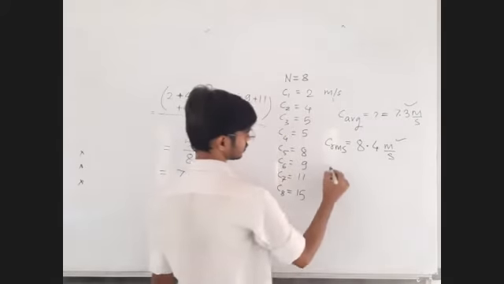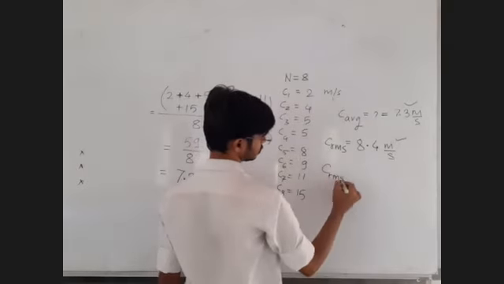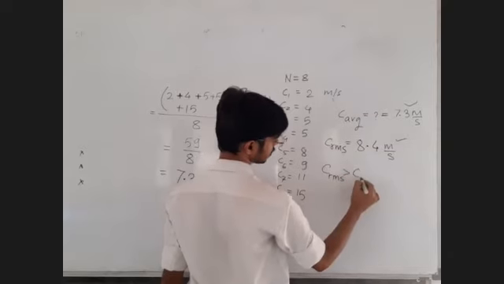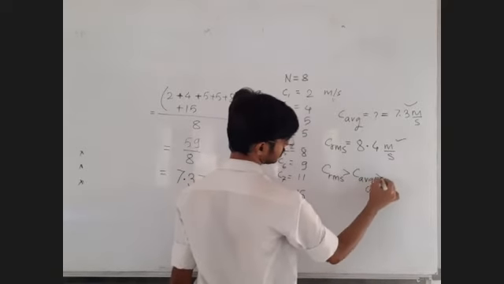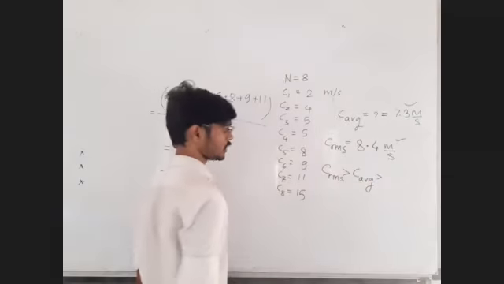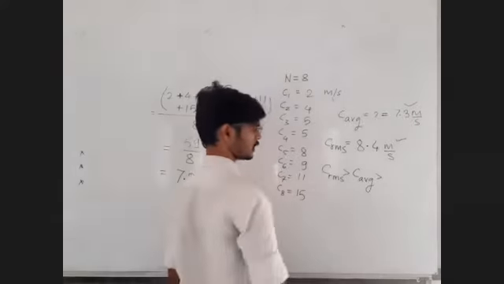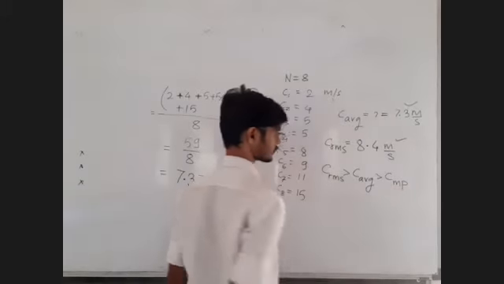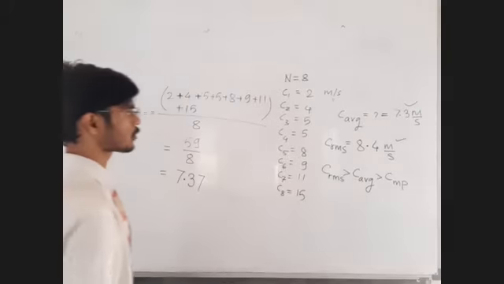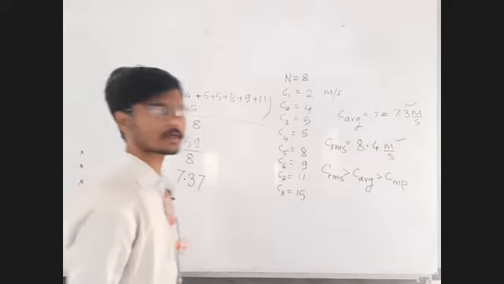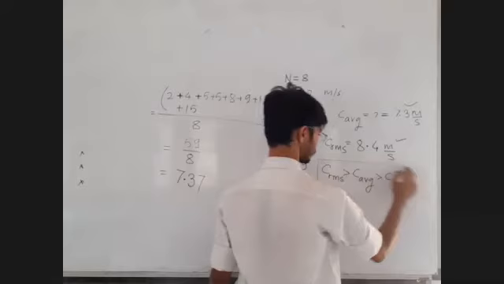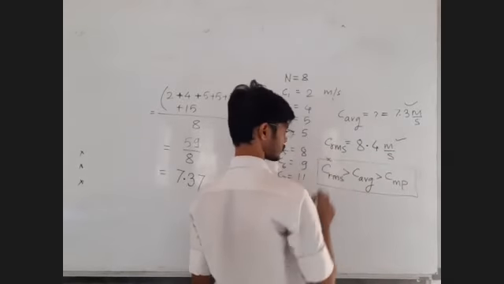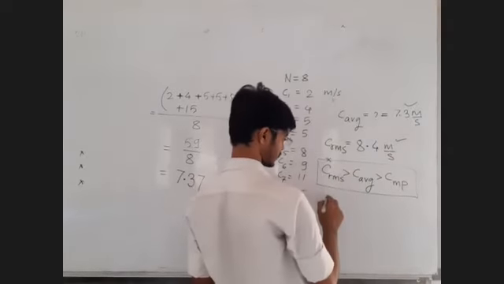Always remember, RMS speed is more than average speed, they are almost closer to each other, but RMS speed is more than average speed, which is more than the most probable speed. Okay, always remember this. Write down this. Some people remember it like this.